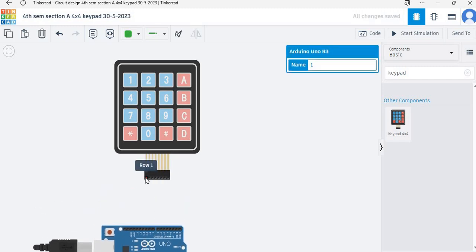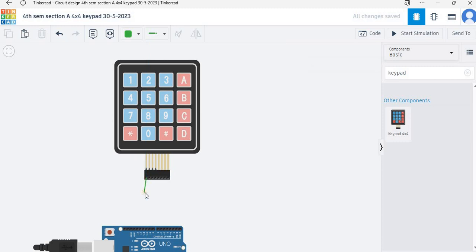So I will connect row number 1 with pin number 2, and then I will connect row number 2 with pin number 3. After that, I will connect row number 3 with pin number 4.